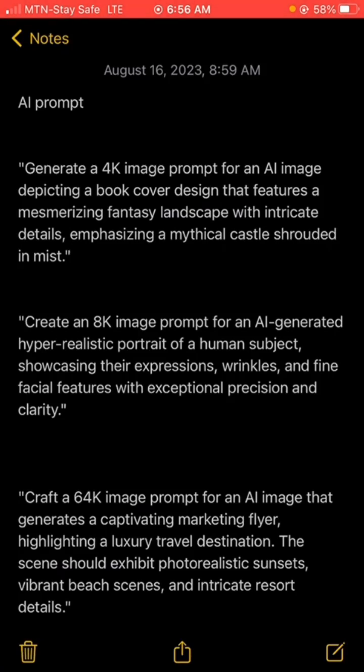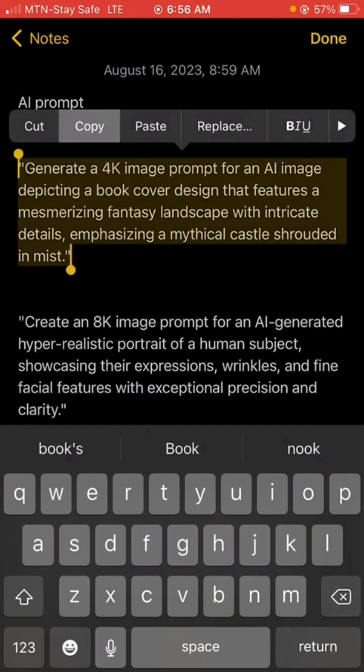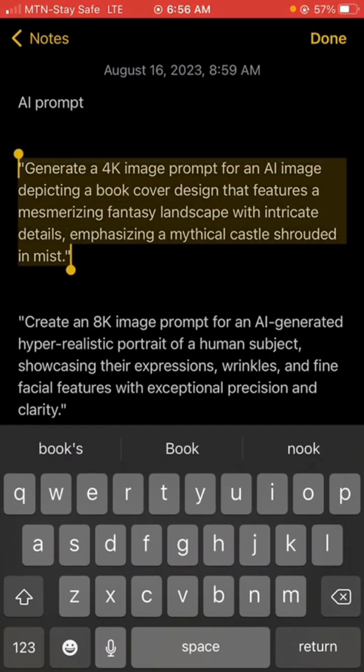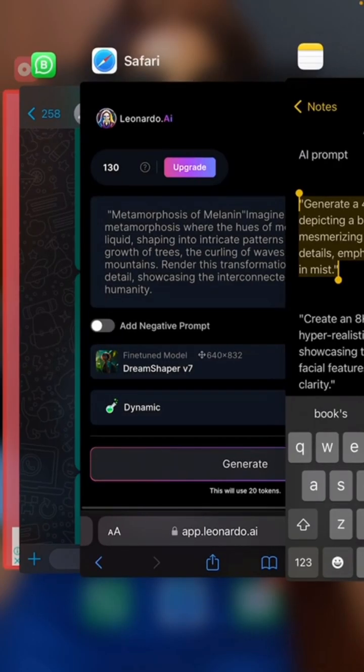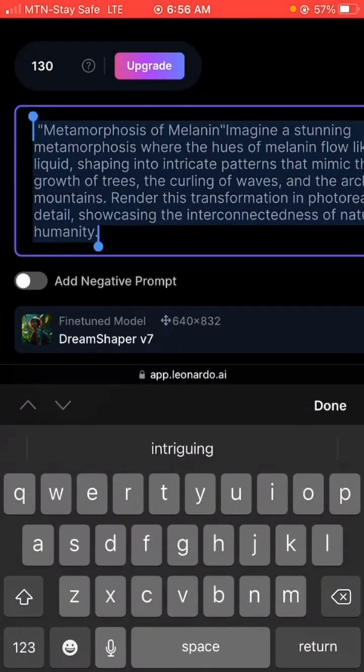Okay, great. So you can see what it gave us. What we can do is download this and take it to Canva. If you're very good with designing book covers on Canva, I'm sure you know what I'm talking about. Instead of looking for stock images online and having to pay royalties and all of those things, you can just do your thing here and then take it to Canva and design on it.